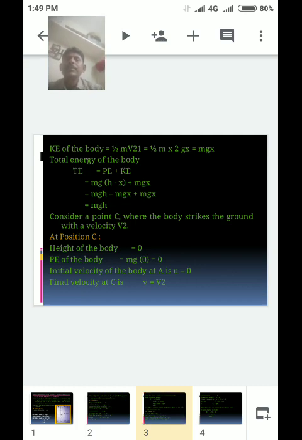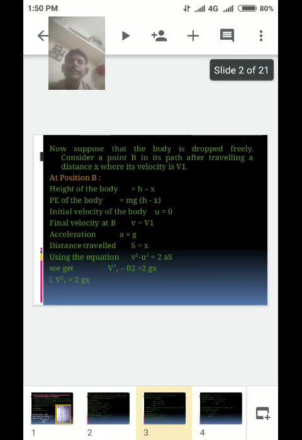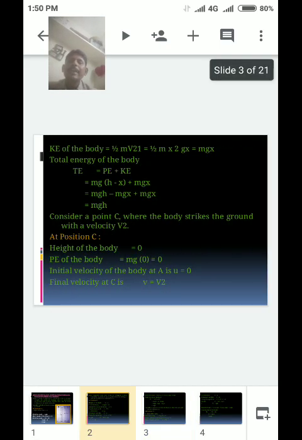Kinetic energy of the body: already, acceleration, v square minus u square is equal to 2as. Given value 2gx.